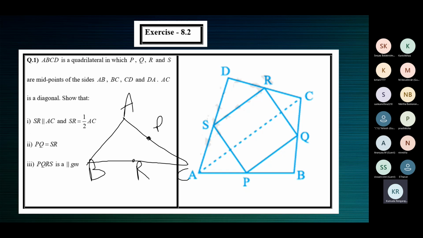Now, according to the theorem, the line segment joining the midpoints, that is PR, will be parallel to the third side. The third side is that side where the midpoint was not known. So this line segment joining the midpoints, PR, is parallel to the third side AB, and the same line segment PR will be equal to half the length of AB. PR is parallel to AB and PR is equal to half AB.